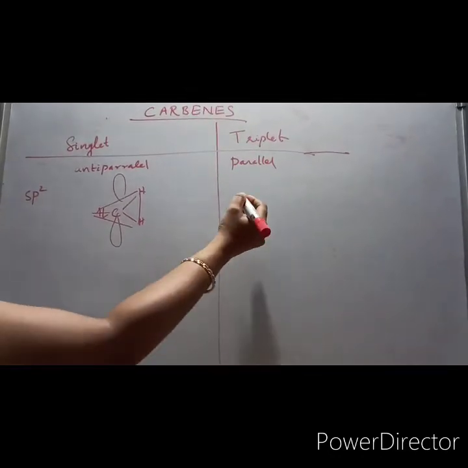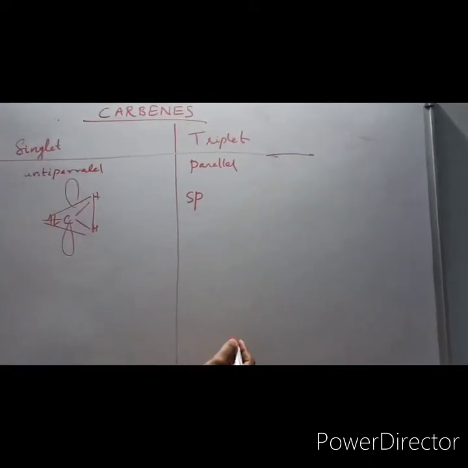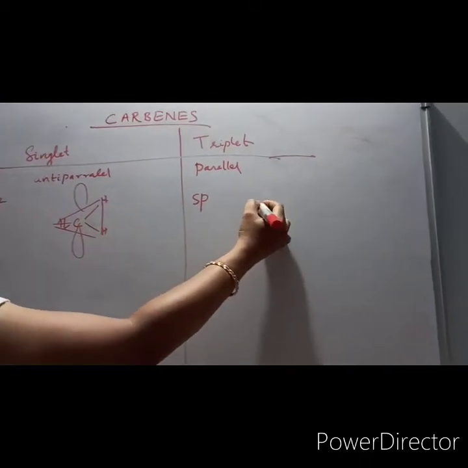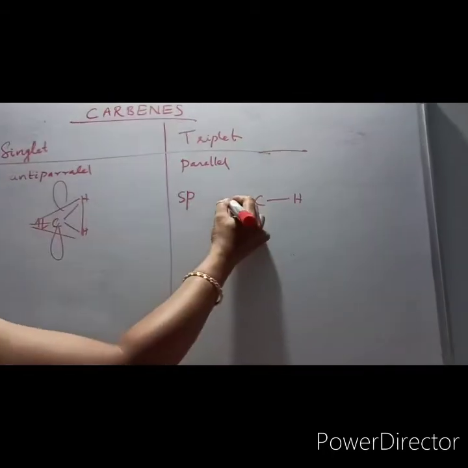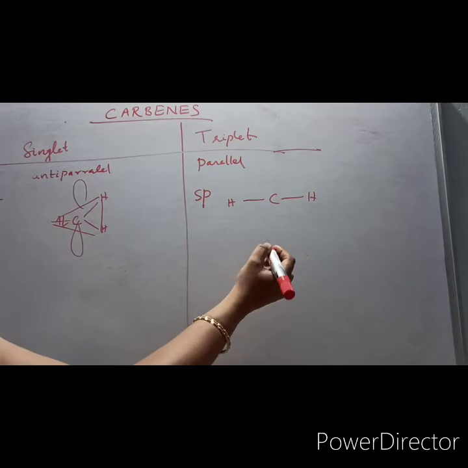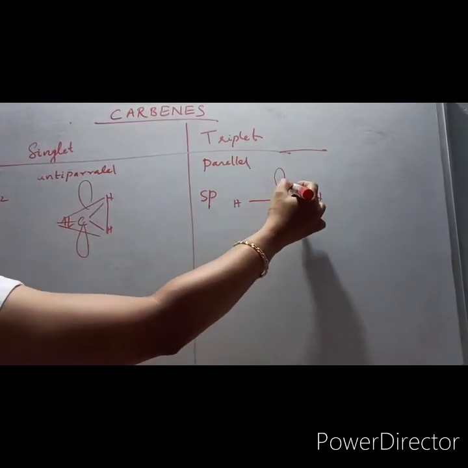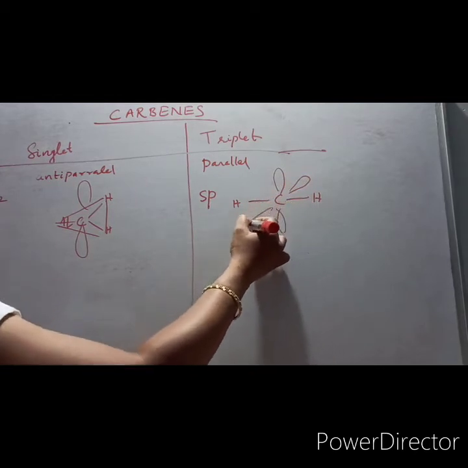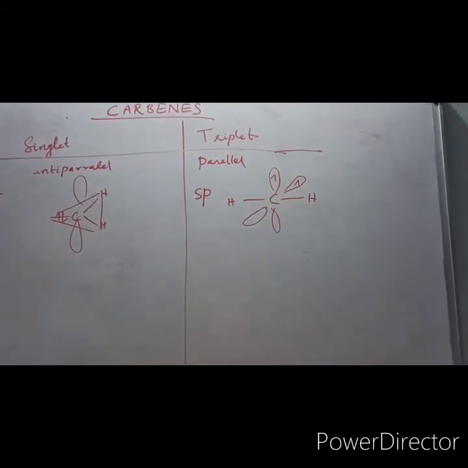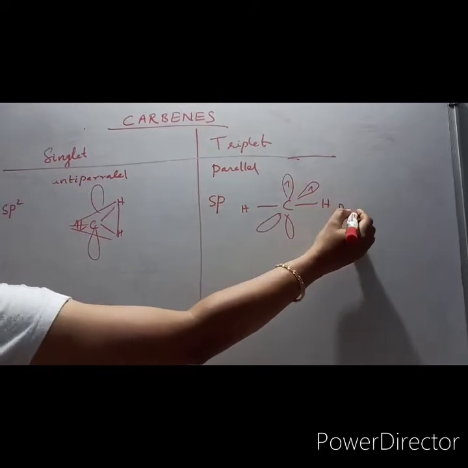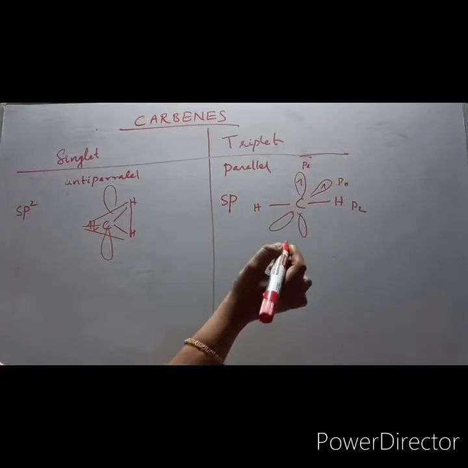Now coming to the triplet one, the hybridization is sp. Why? Because sp means 180 degrees like this, and there are two mutually perpendicular unhybridized p orbitals. Suppose this is the pz direction, this will be px and this will be py.